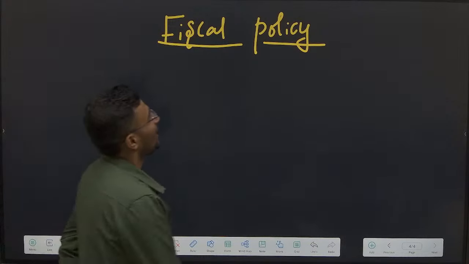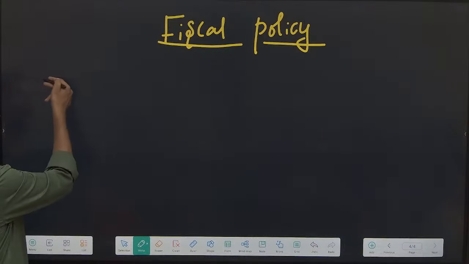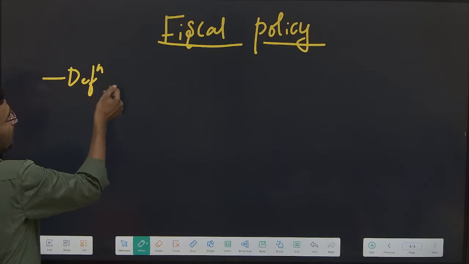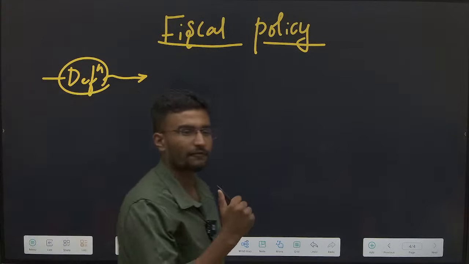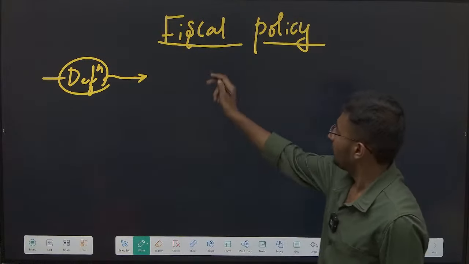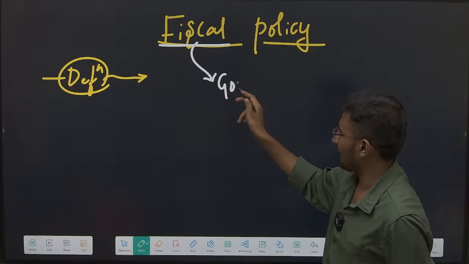Okay. Now with respect to fiscal policy. What's the definition of the fiscal policy? What do you mean by fiscal? The measures which have been taken up by government, as simple as that.